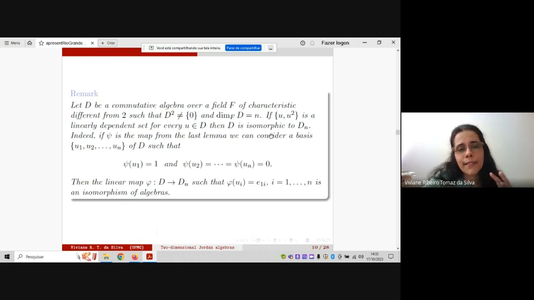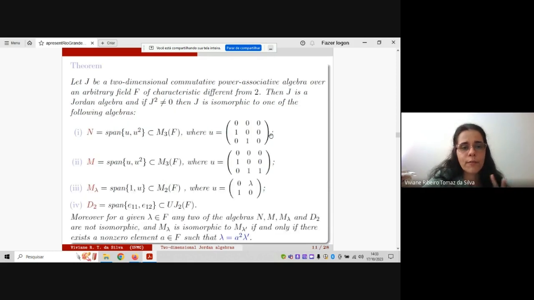But as I have said, it is a curiosity about this algebra, but it is also important for the proof of the theorem. Okay, here we have the classification. Take a two-dimensional commutative power associative algebra over an arbitrary field of characteristic different from 2.